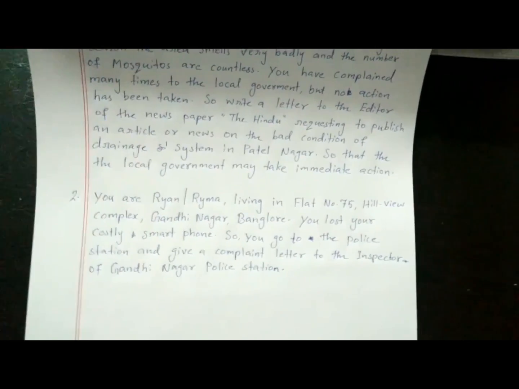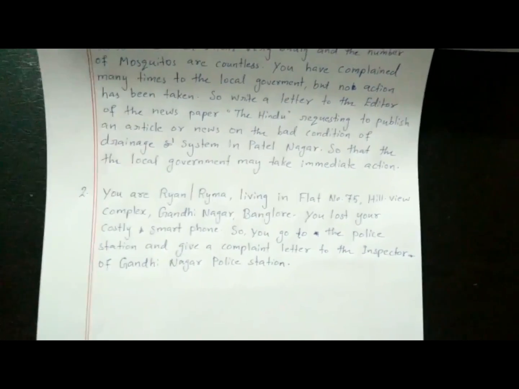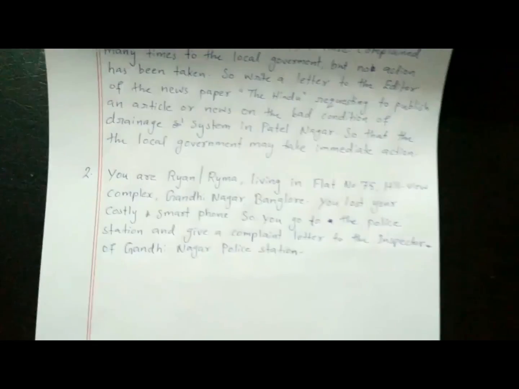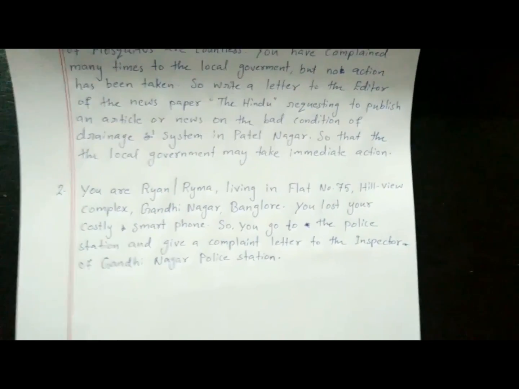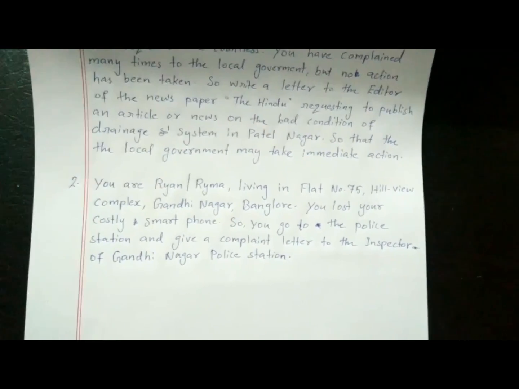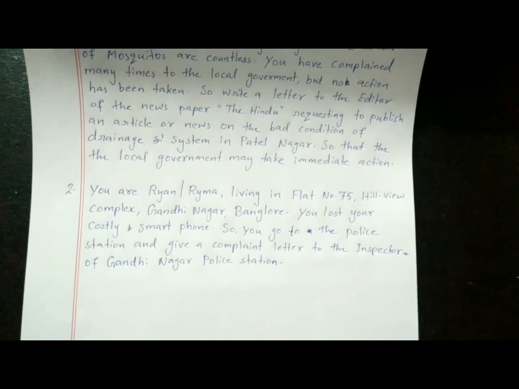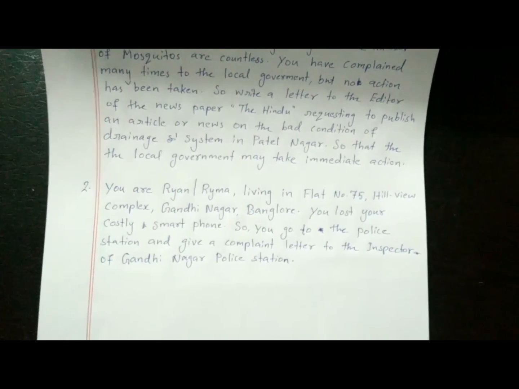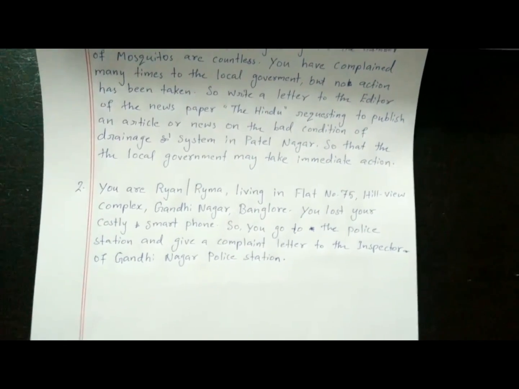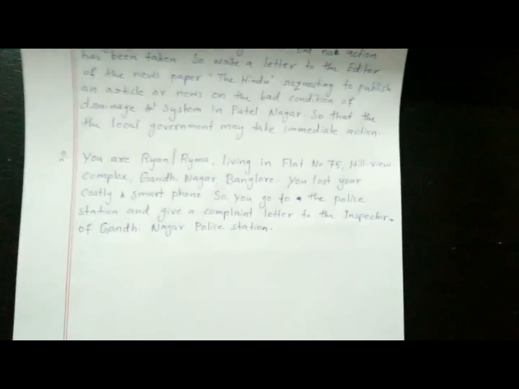From the writer's address, you will get some hint for writing the receiver's address. So it is clear that you have to give the complaint to the inspector only. So the first line will be the inspector. Next line, Gandhinagar police station. Next line, the place name you can put, and go for the salutation.